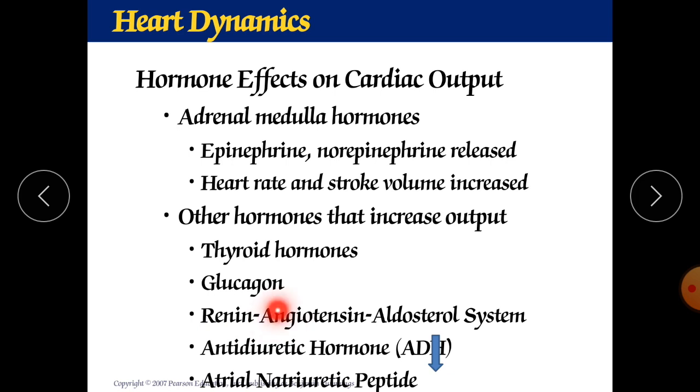Due to the angiotensin converting enzyme, angiotensin 1 is converted to angiotensin 2. Once angiotensin 2 has been developed, it is responsible for increasing your heart rate and your blood volume, and at the same time it also enhances the stimulation of aldosterone from the kidney.